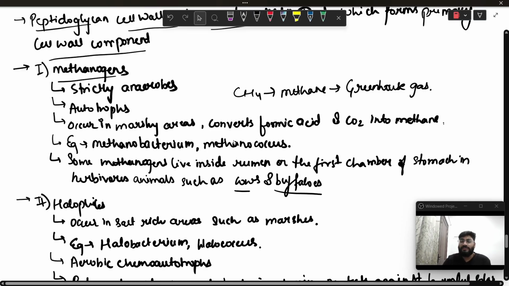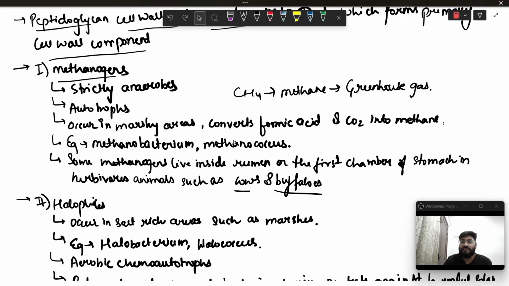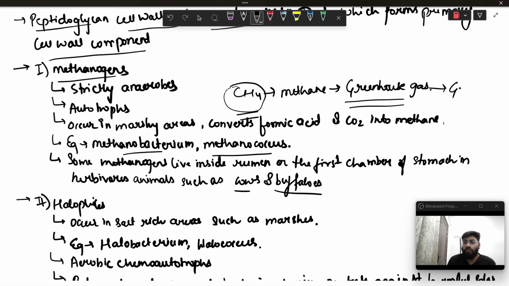So one of the theories is that apart from all the pollutants such as SO2 that is being released from car emissions, and the CO2 and carbon monoxide, apart from that the CH4 is being released from the rumen of the herbivorous animals. The Methanobacterium and Methanococcus bacteria are one of the leading causes of release of CH4 methane, which is leading to a release of this greenhouse gas and causing global warming.